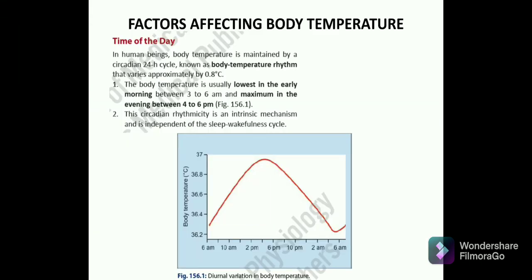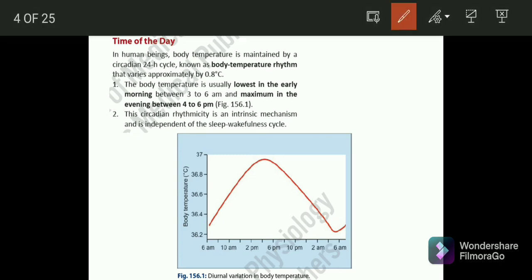Now what are the factors which basically affect the body temperature? There are many factors, from timing of the day to age, gender, the type of meal which you have, and the type of drugs which you take. There are many factors which regulate your body temperature. The first one is the time of the day. Now what is the time of the day here? We all know that there is a circadian rhythm which basically fluctuates.